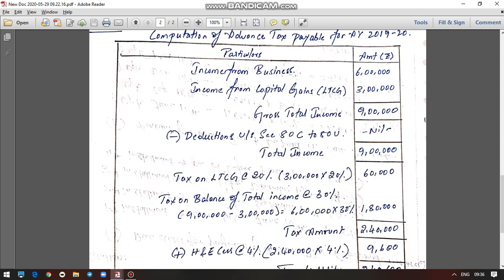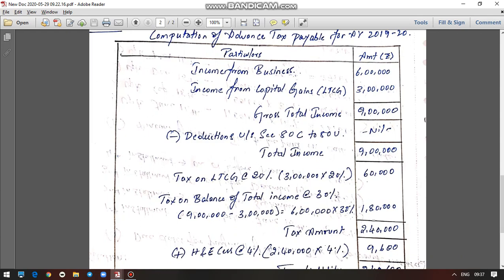Now since we have income from long-term capital gain of 3 lakh rupees, it will be taxed at 20%. So we find the tax on LTCG at the rate of 20%. 3 lakh into 20% gives 60,000 rupees. This would be the tax on your long-term capital gains. Now on the balance of total income: how much is your total income? 9 lakh. From this 9 lakh, if you remove the long-term capital gain of 3 lakh rupees, you get the balance of total income, which is 6 lakh rupees.